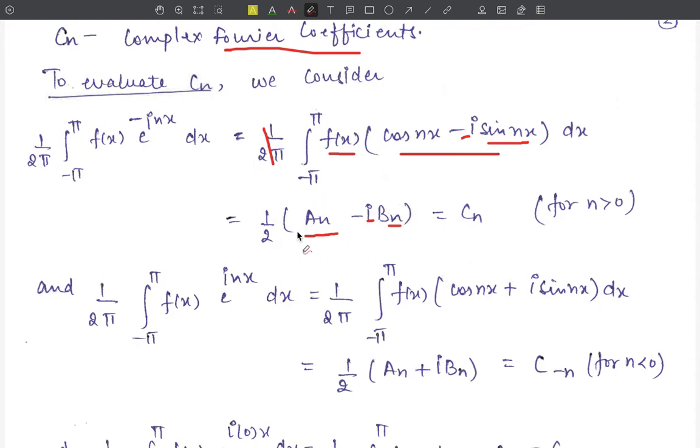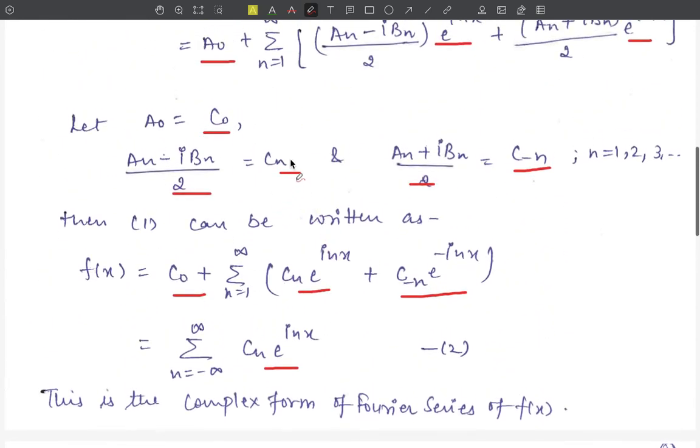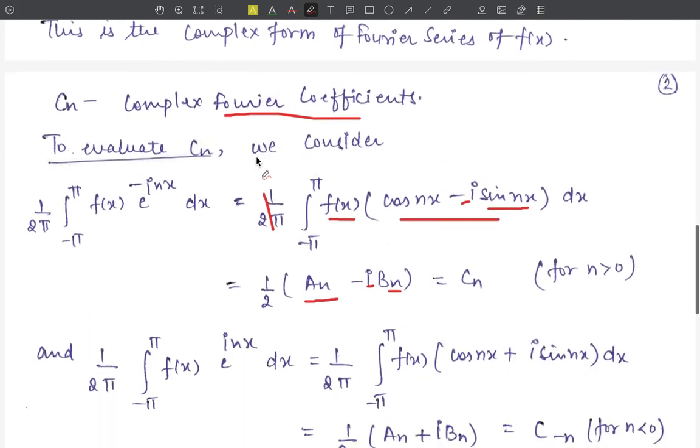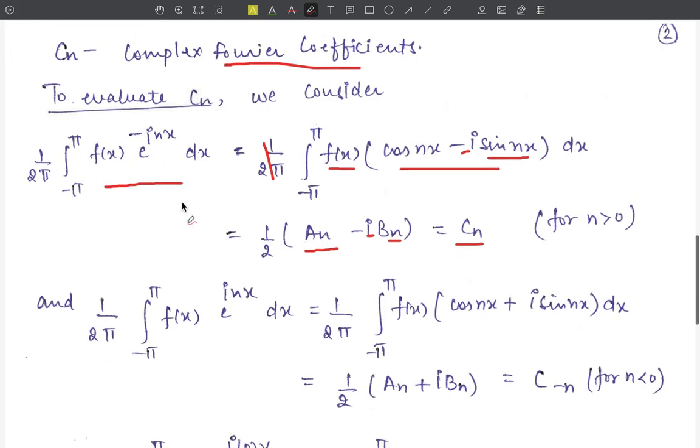So this is equal to 1 upon 2 (an minus iota bn). Here we have assumed this is equal to Cn. Therefore, we get the value of Cn to be equal to 1 upon 2 pi, integral from minus pi to pi of f(x) exponential minus iota nx dx.